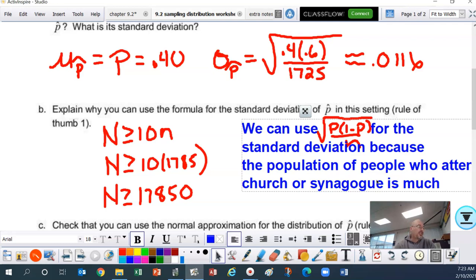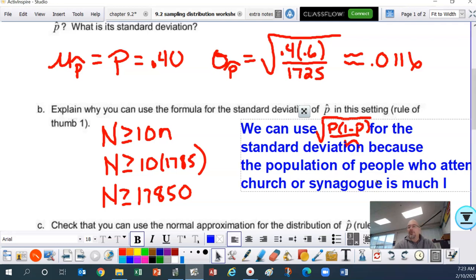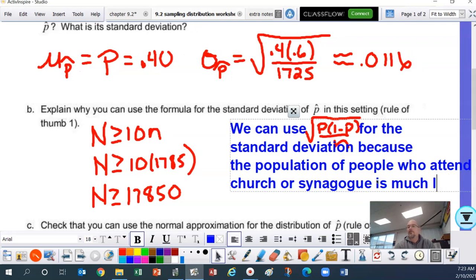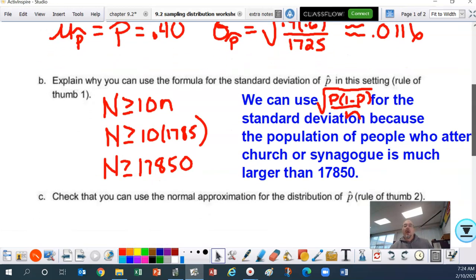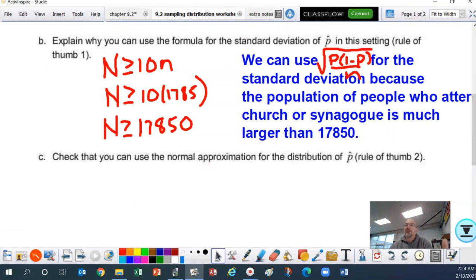So much larger than 17,850. There's way more people that attend church and synagogue than that. All right, moving on. So that explains why we can use the proportion, or why we can use the standard deviation in this setting.